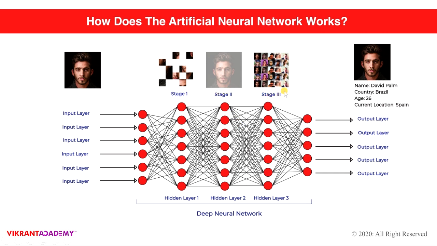In stage 3, there are n numbers of data, and from those it starts recognizing the best possible outcome for the image which we fed earlier. Then it starts matching the face against the people and data already in the system. Once it recognizes the face, it takes this from the output layer with the complete information. Let's say the name David, the country is Brazil, age 26, and his current location is Spain. That's how the artificial neural network works.